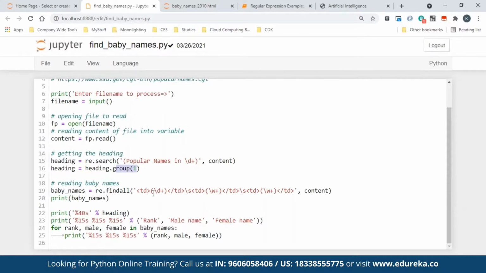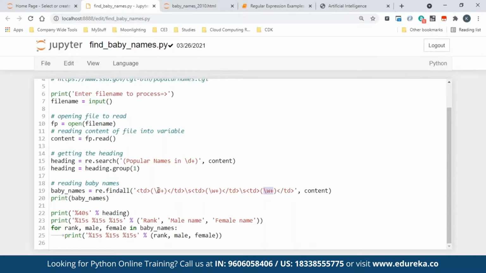Now what is the other thing? You have to fetch the baby names, right? So for baby names, what is the pattern? I already showed you. There is a TD, TD, TD, like that. There are patterns, right? Every TD. The first one will be the rank. The second one will be the first name. The third one will be the last name. So I'm putting multiple TDs, because this one is to fetch the rank, this is to fetch the first name, this is to fetch the last name.